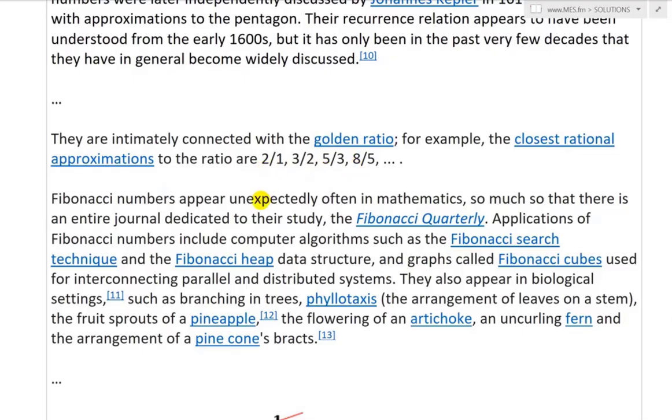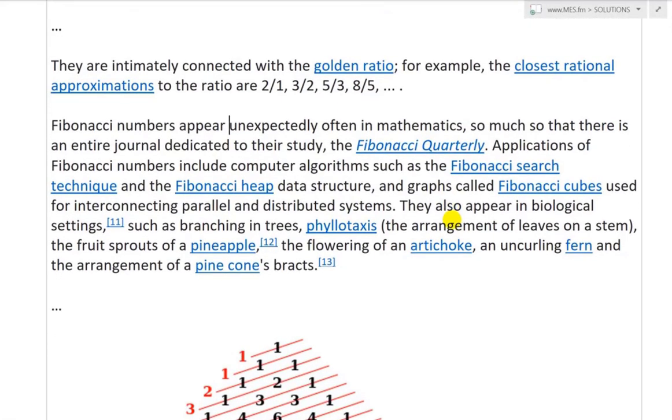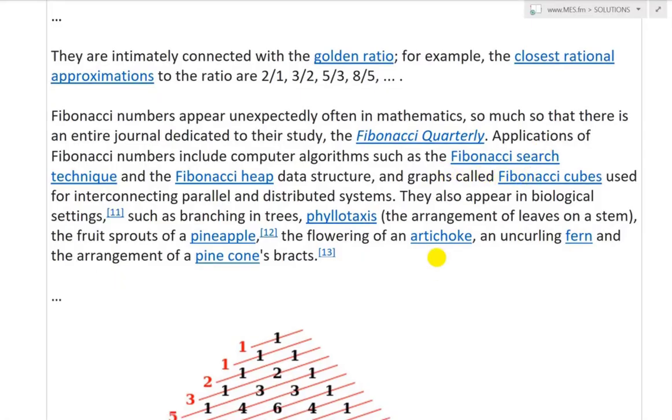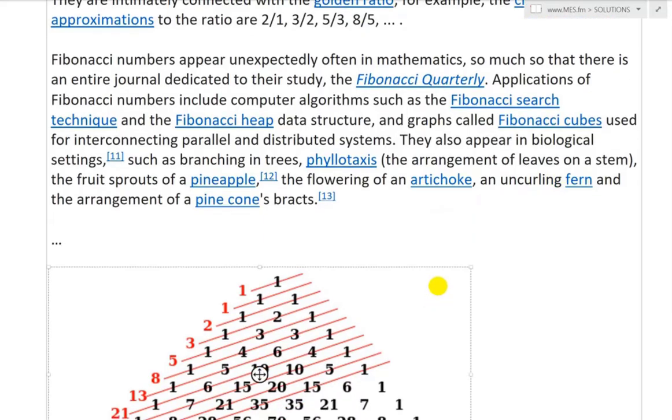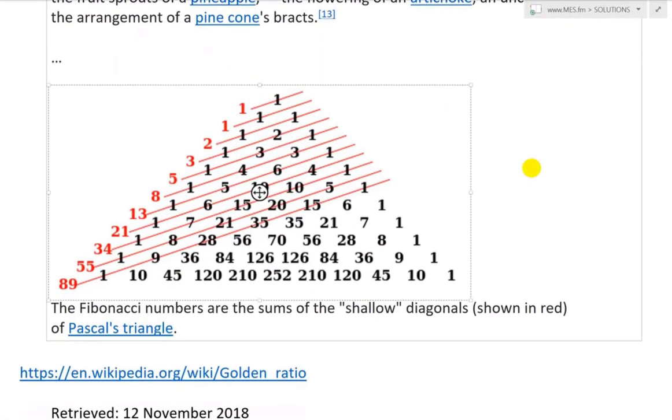That's actually very amazing. So Fibonacci numbers appear unexpectedly often in mathematics, so much so that there is an entire journal dedicated to their study, the Fibonacci Quarterly. Applications of Fibonacci numbers include computer algorithms such as the Fibonacci search technique and the Fibonacci heap data structure, and graphs called Fibonacci cubes used for interconnecting parallel and distributed systems. Very fascinating. They also appear in biological settings such as branching leaves, phyllotaxis, the arrangement of leaves on a stem, the fruit sprouts of a pineapple, the flowering of an artichoke, an uncurling fern, and the arrangement of a pine cone's bracts. So yes, you'll see this everywhere.